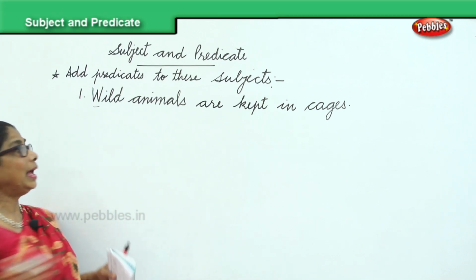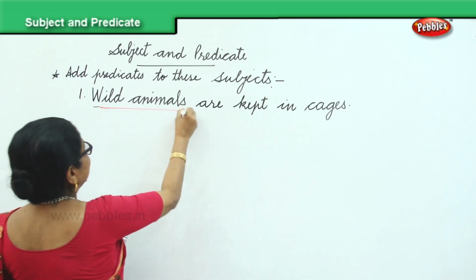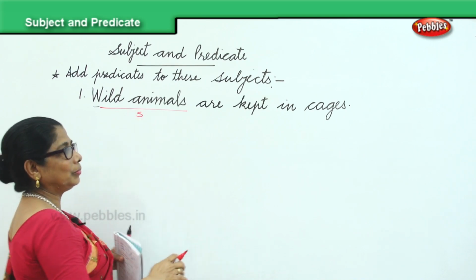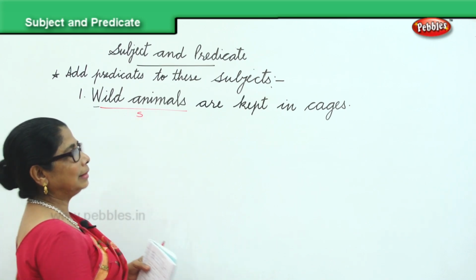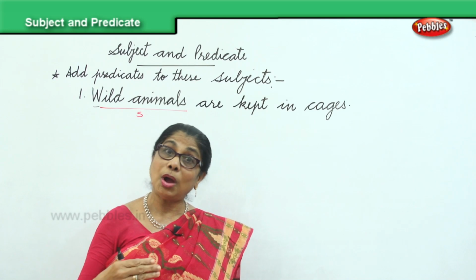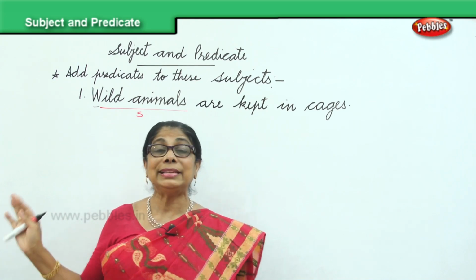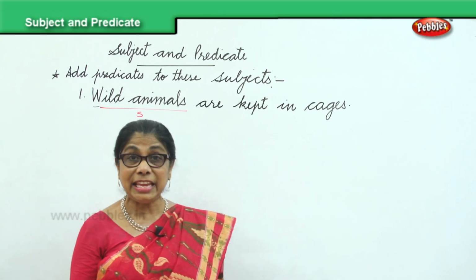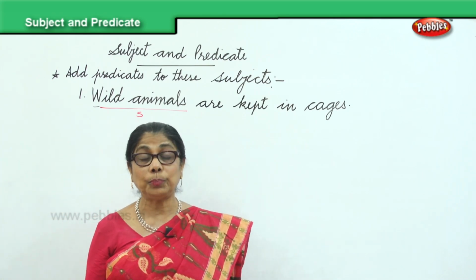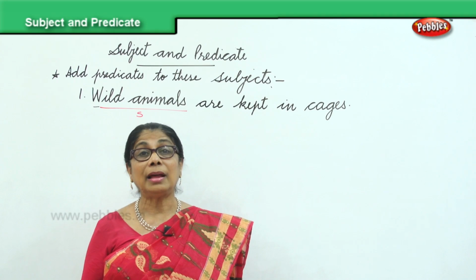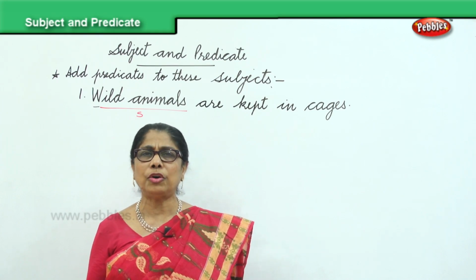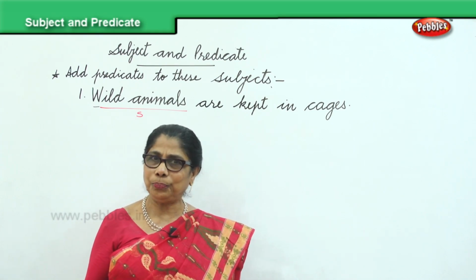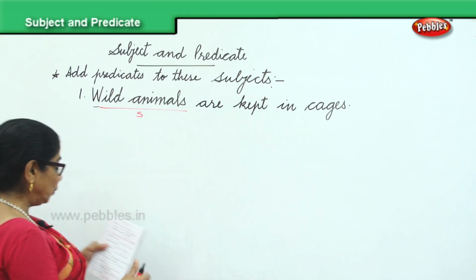Now, wild animals is what I provided for you. That's the subject. It begins with the capital letter and ends with the full stop. So now you know how to end. Or you can say, wild animals are left free in the zoo. Wild animals run about freely in the forest. You can end anyhow. Okay? Now I'll give you another one.